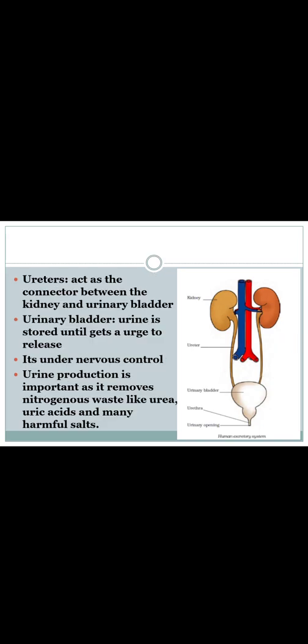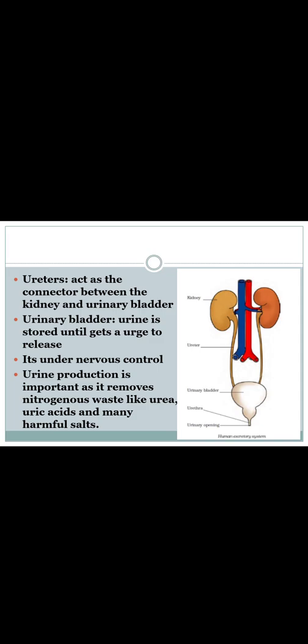Okay, so what about the function of ureters? It acts as a connector between the kidney and the urinary bladder. It is just a connection between the kidney as well as the urinary bladder. So what does the urinary bladder do? Urine is stored until we get the urge to release it. The urinary bladder is storing all the waste, that is urine, until we get the urge to release it. Okay, it is under the control of the nervous system.